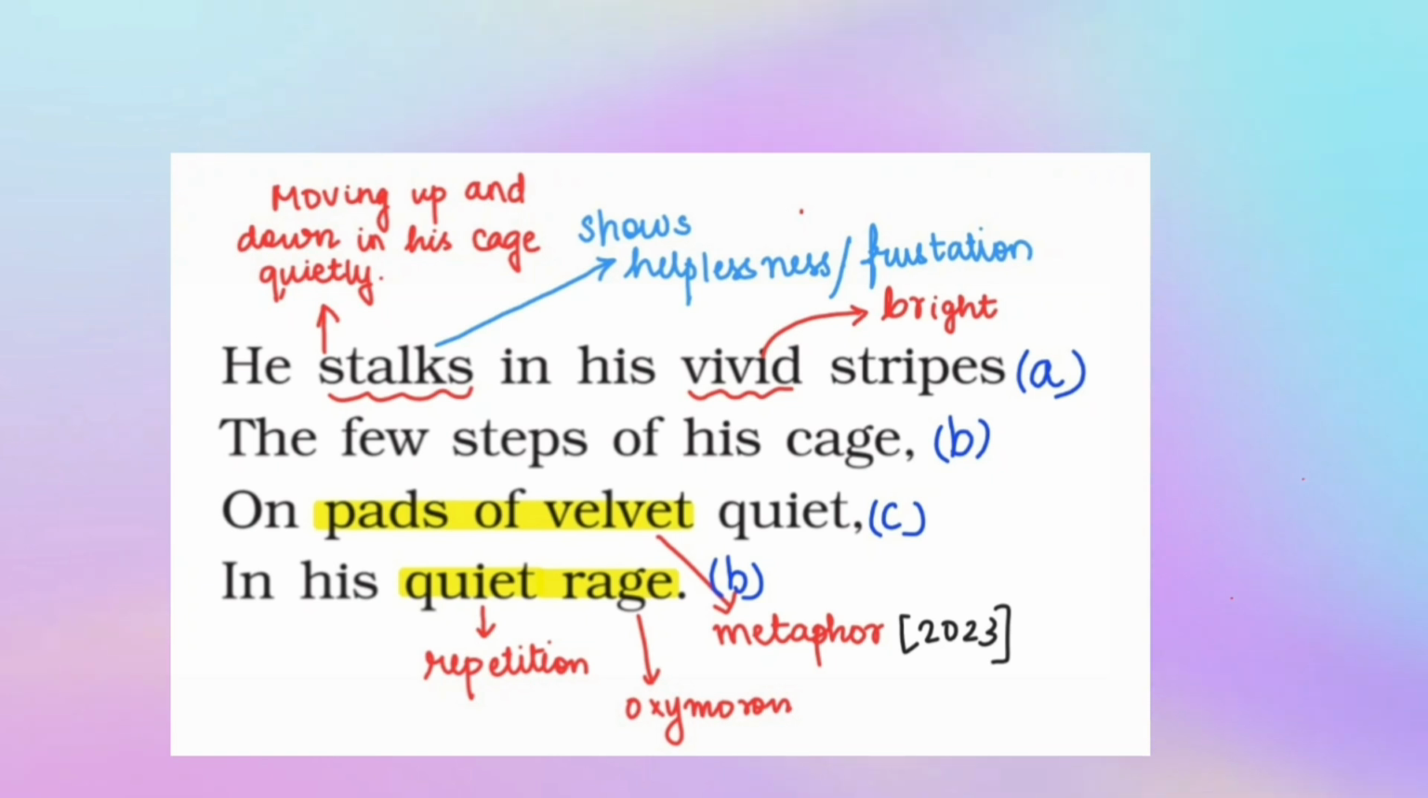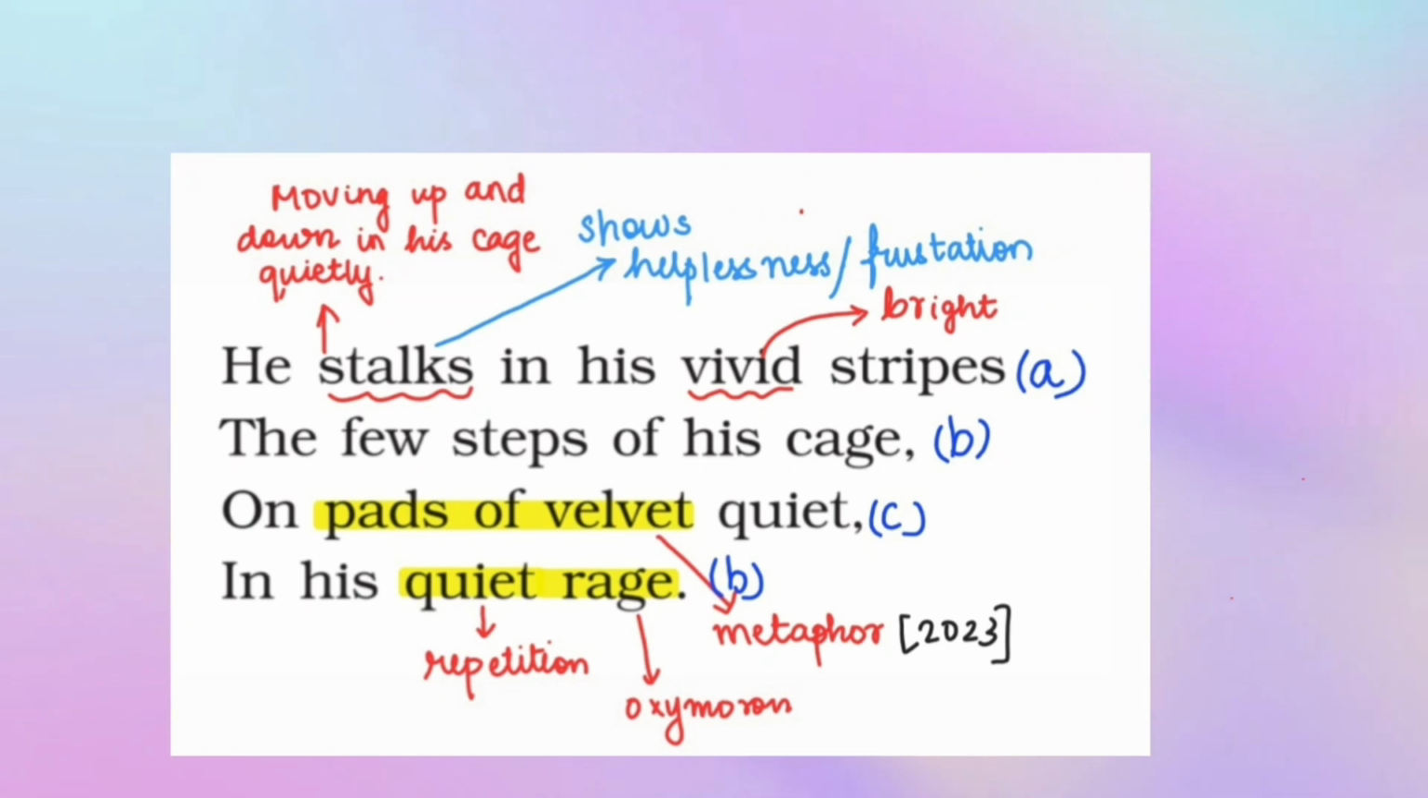He stalks in his vivid stripes, the few steps of his cage, on paths of velvet quiet, in his quiet rage. He refers to the tiger. This is an example of personification. Stalks means moving up and down in his cage quietly. It also shows that the tiger is frustrated. In his vivid stripes, vivid means bright stripes, the few steps of his cage. Now because the cage is very small, he is only able to walk few steps in that.